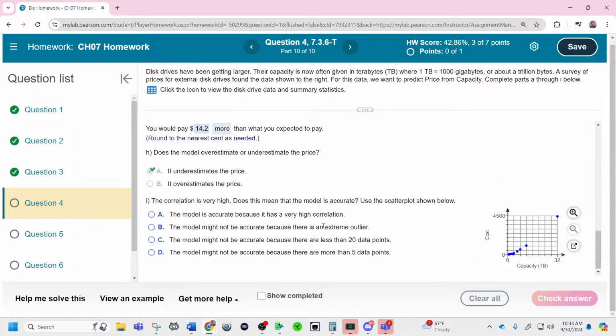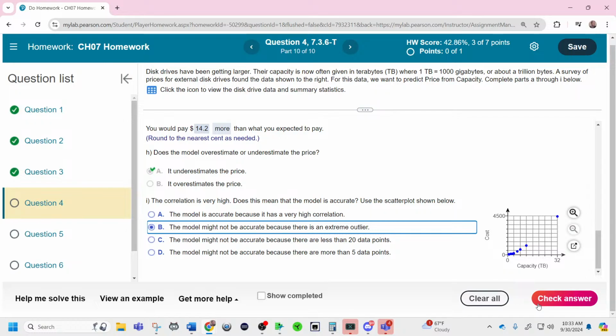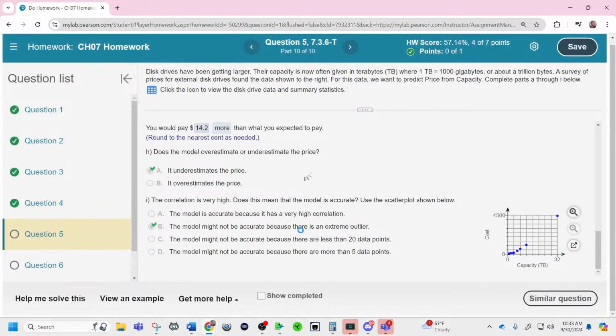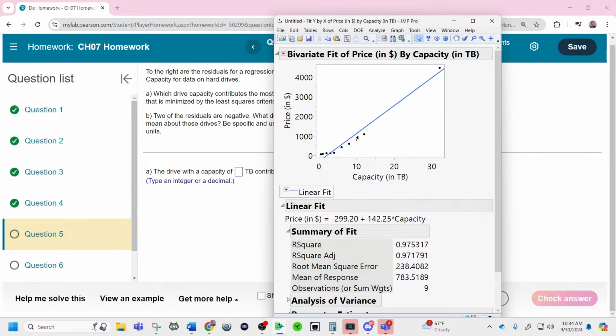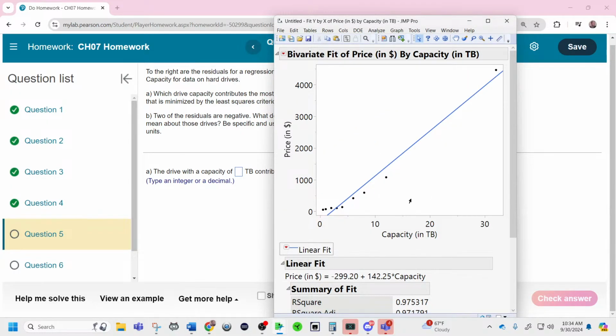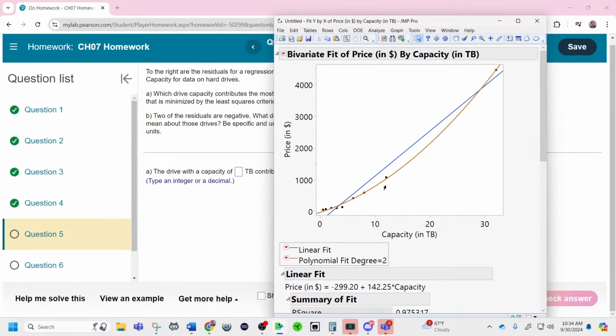The correlation is very high. Does the model make accurate predictions? It's really due to the nonlinearity. It's not because there's few dots. Those are just nonsense. The model is accurate because it has a very high correlation? No. The model might not be accurate because there's an extreme outlier? Yeah, kind of. I don't love that one. Truthfully, the right answer to that is the line does not have a really good fit. Do you see how the line has this weird fit right here? And it's due to the model truly having a nonlinear relationship.